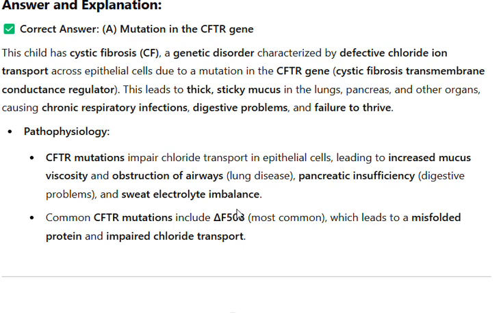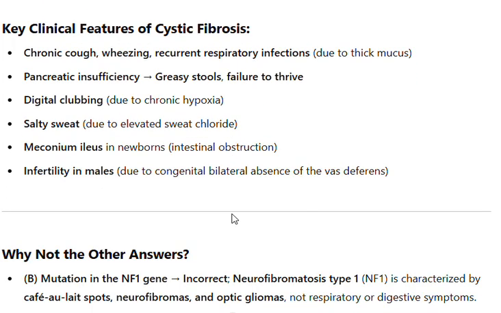Key clinical features of cystic fibrosis: chronic cough, wheezing, recurrent respiratory infections due to thick mucus, pancreatic insufficiency, greasy stools, failure to thrive, digital clubbing due to chronic hypoxia, salty sweat due to elevated sweat chloride, meconium ileus in newborns, intestinal obstruction, infertility in males due to congenital bilateral absence of the vas deferens.